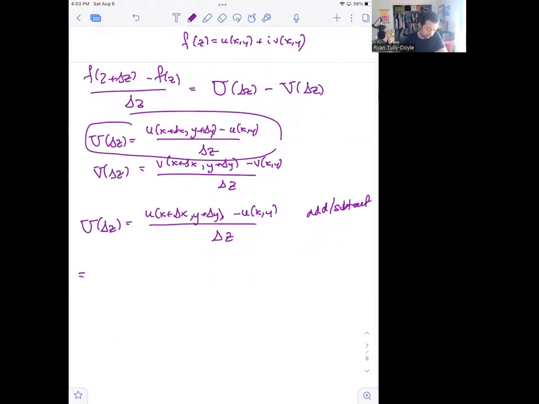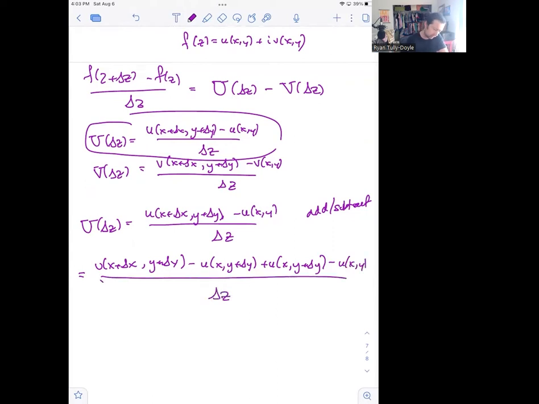So I'm going to write down u(x + Δx, y + Δy). And now I'm going to subtract off u(x, y + Δy), and I'm going to add that back in again. And then I'm going to subtract off the original term that I had, which was u(x, y). And all of that, of course, is still divided by Δz. This is just a fancy form of the number 0 because I've added and subtracted the same quantity.